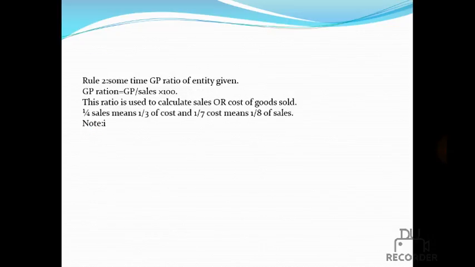Step 2, sometimes the gross profit ratio of the entity is given. Gross profit ratio is equal to gross profit by sales into 100. This ratio is used to calculate sales or cost of goods sold. 1 by 4 of sales means 1 by 3 of cost, and 1 by 8 of cost means 1 by 9 of sales.